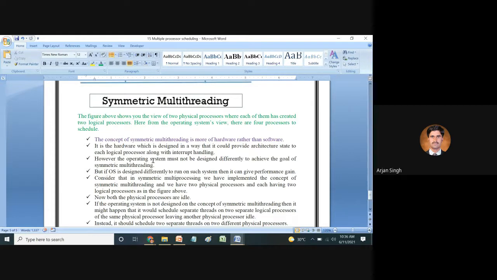Because we are aware that if we are going to discuss multiple processor scheduling, then we require certain kinds of memory management, right? So on the basis of memory management, we fall into the hardware configuration as well. That is the concept. That's why we said that symmetric multi-threading is more reliable as compared to the software. It can rely on the hardware.